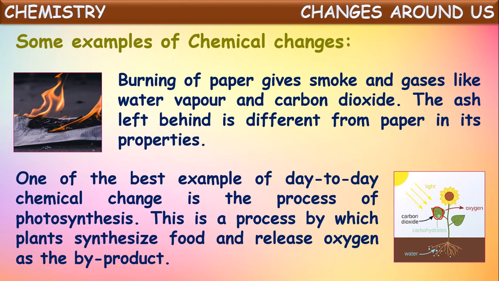They prepare their food in the form of carbohydrates. So initially taken chemical substances are carbon dioxide and water. These two are combined to form a new product in the form of food, which is called carbohydrates. New substances are formed, and one more substance formed is oxygen in this reaction. So chemical substances changed into another substance, hence it is said to be a chemical change.